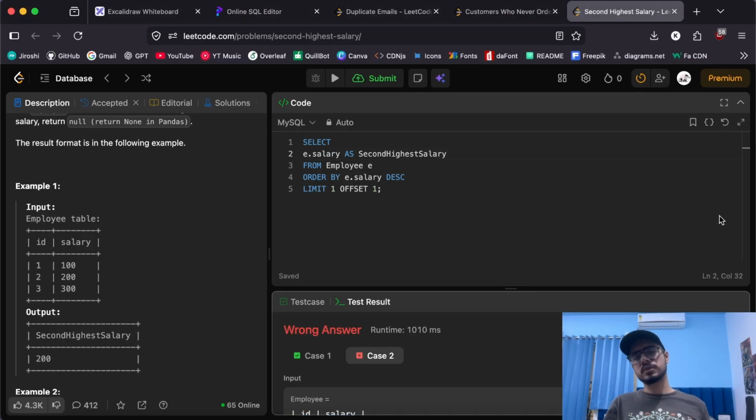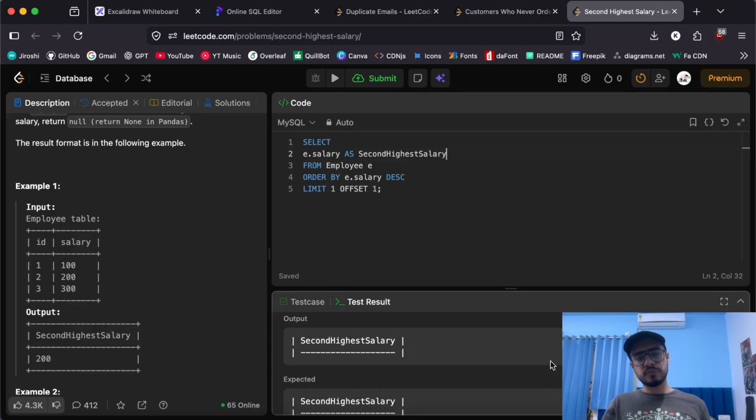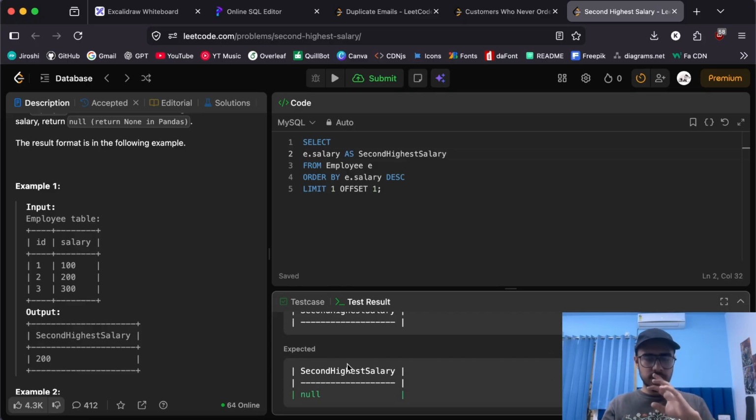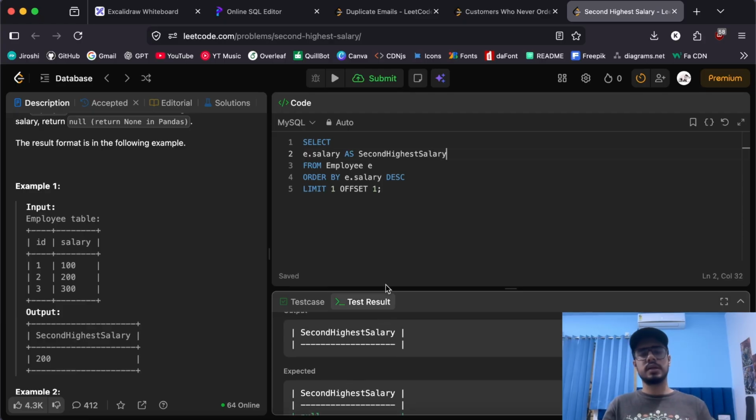So what went wrong exactly? The desired output format expects null if there is no row available, and what we are returning is just an empty answer, right? So how to fix that? There is this SQL trick that we can use by wrapping it as a subquery.